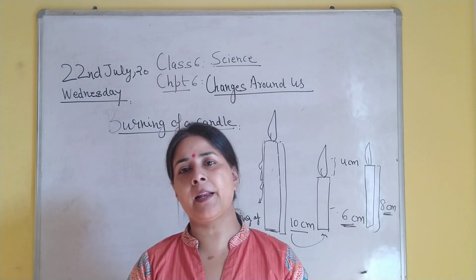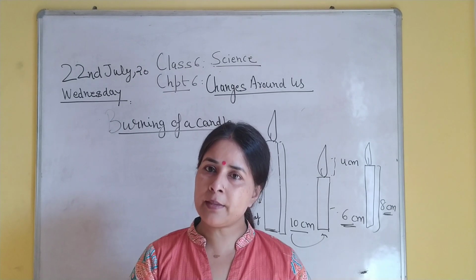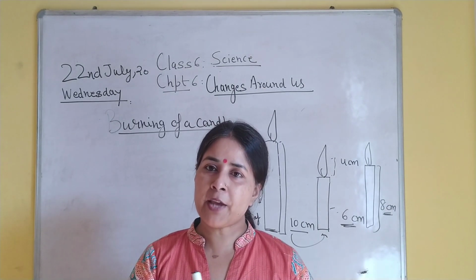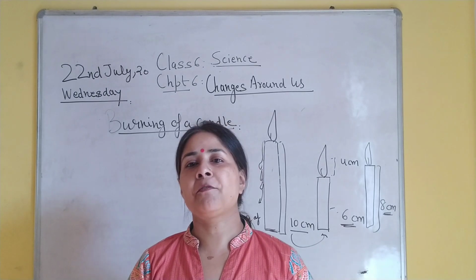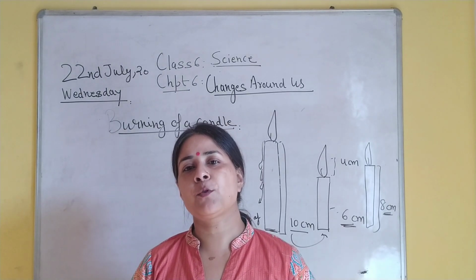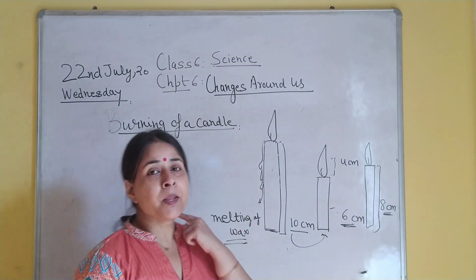If we melt the candle and again make a new candle, some of the wax remains there in the form which has come down as molten wax, but some part of that wax will be used in the process of burning.